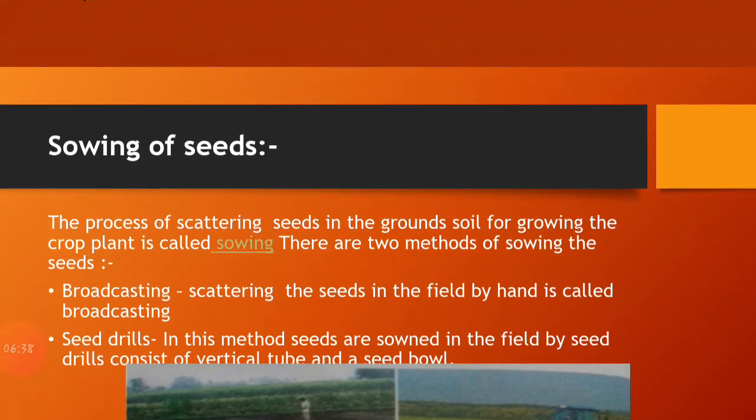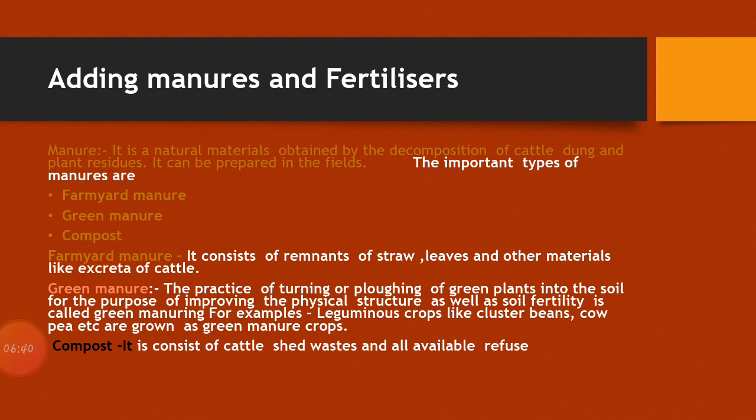Now let's move to the next topic, adding manure and fertilizer. As we know, manure and fertilizer are very important for plants because they provide humus to the soil. Certain kinds of nutrients important for the plants, and certain other important elements for the growth of the plant, are provided by manures and fertilizers. So adding manure and fertilizer is also very important.